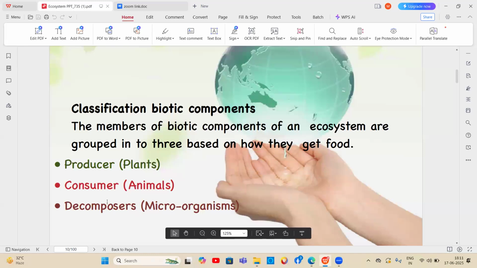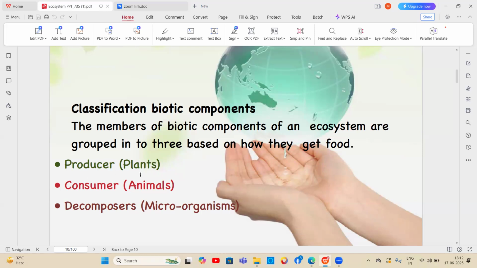The main function of the producers is the synthesis of food materials. Producers, that is the plants, are autotrophs, and consumers are heterotrophs, that is animals, which are dependent on the plants, the producers, for their energy.